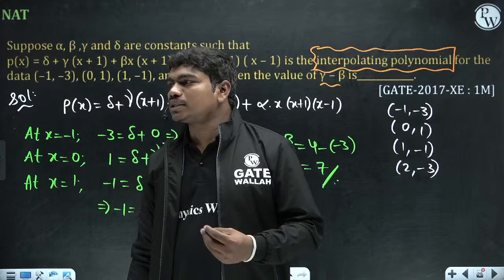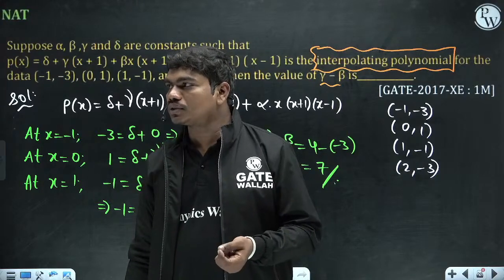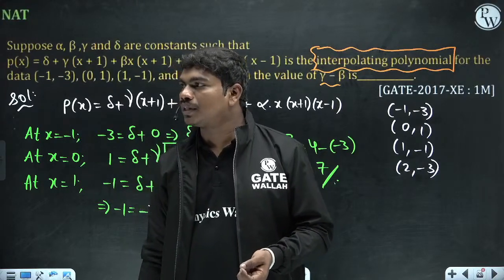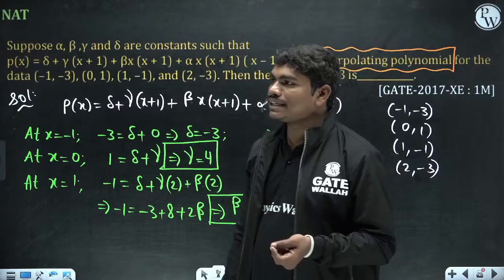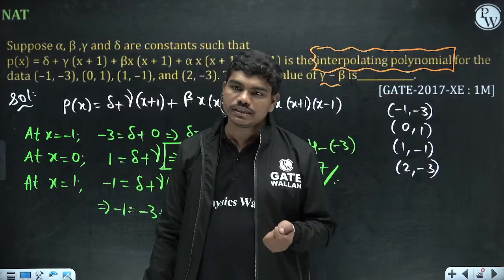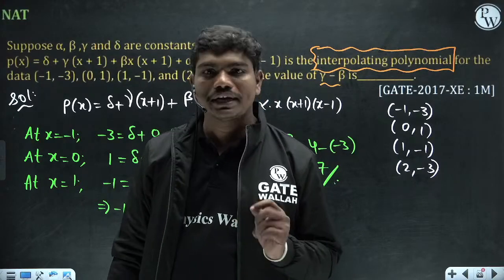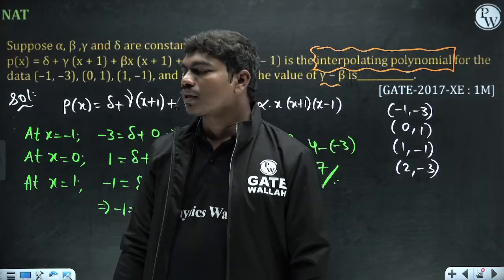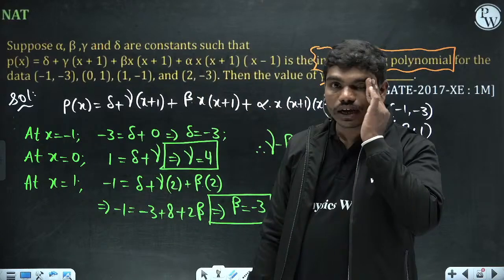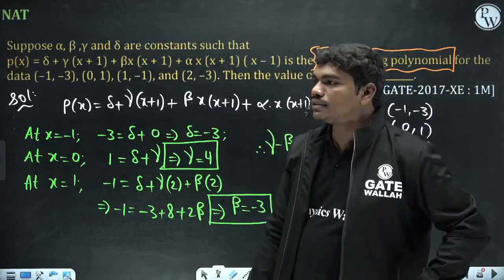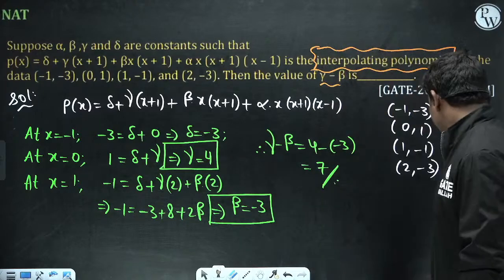It is advisable to do at least 10 years of PYQs. The cutoff for IITs in XE depends on the year, but this year if you get a score of 700 or 730 or around that, you can easily get an IIT admission. I think 730 to 740 will get you an IIT admission this year. That's what I'm expecting.